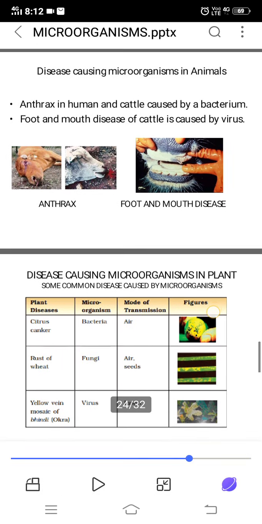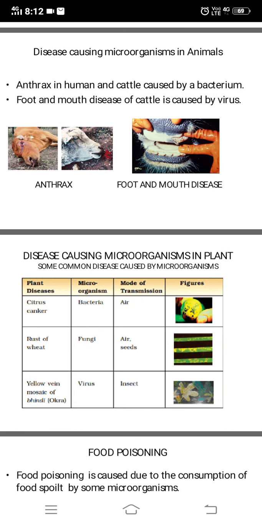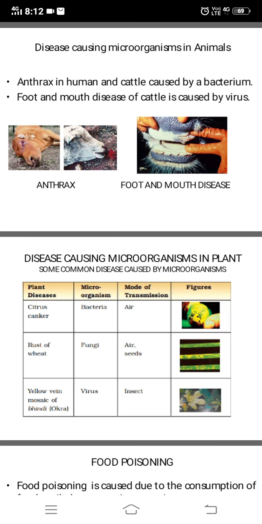Now, disease-causing microorganisms in plants. You can see some common diseases caused by microorganisms. Citrus canker. The microorganism is bacteria. The mode of transmission is air. You can see the figure there. Citrus means lemon and all, oranges, all those which are rich in vitamin C. The sour fruits are citrus fruits. So this lemon is affected by citrus canker.